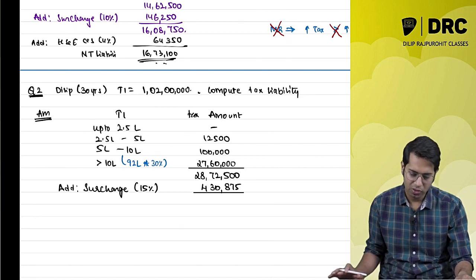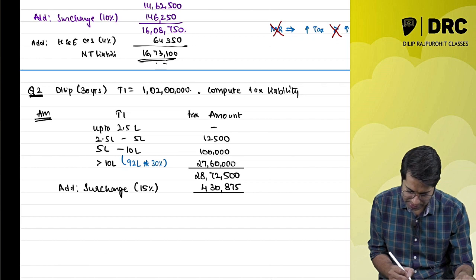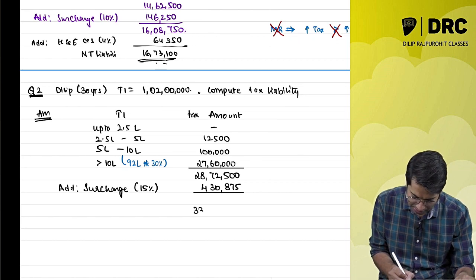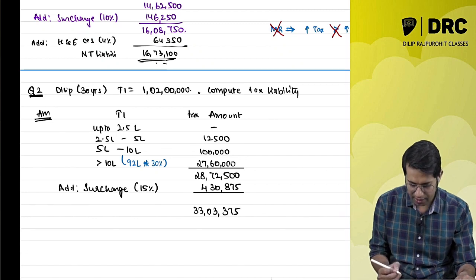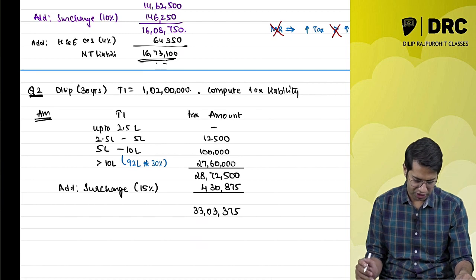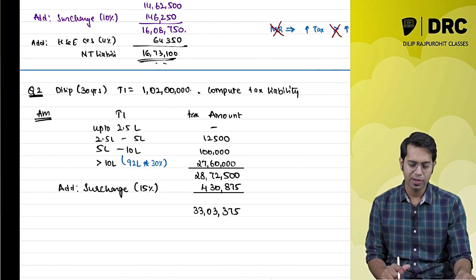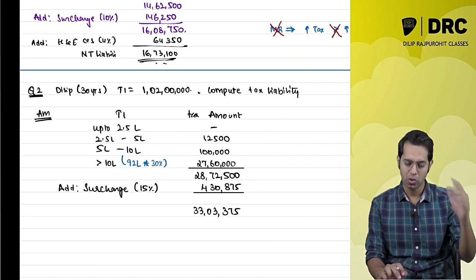Now 4 lakh 30,875 rupees. Now what is the amount including surcharge? It is 33 lakh 3,375. 33 lakh 3,375 rupees is the amount including surcharge. Now we should check whether marginal relief is going to come or not.